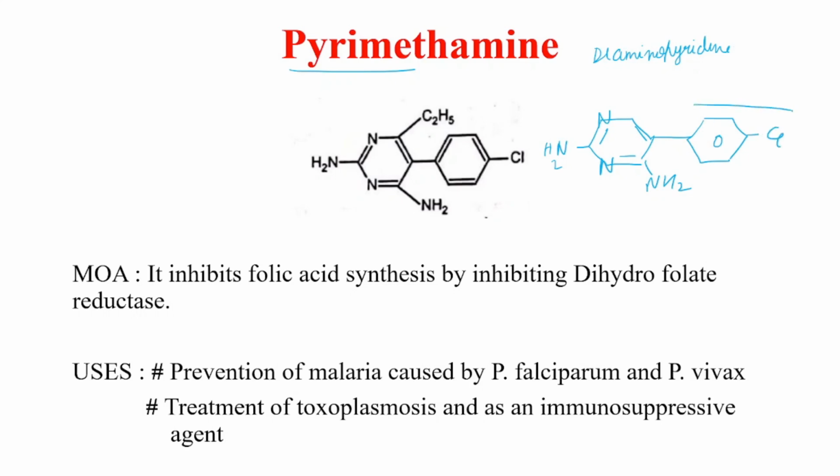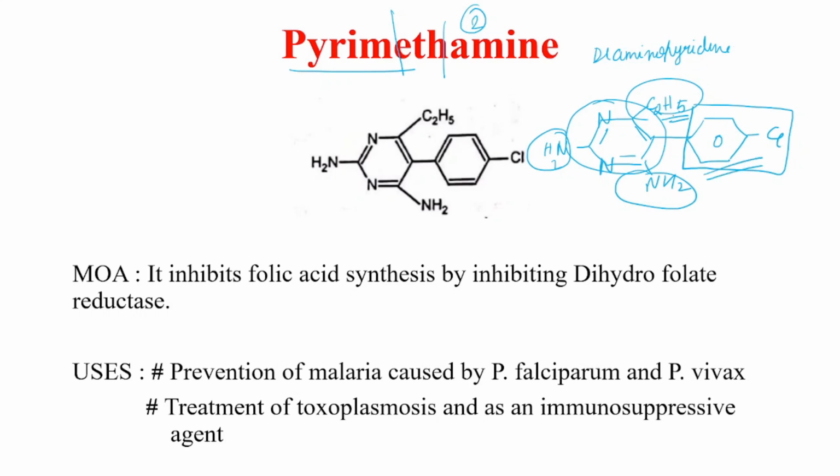Now this is the signature of an antimalarial agent. Right here we will add a C2H5 group. So pyrimethamine: a pyrimidine ring with an ethane and two amines. So this is the ring, we have the two amines, we have the ethane group, and we have the signature of an antimalarial agent, that is a benzene with a chlorine.